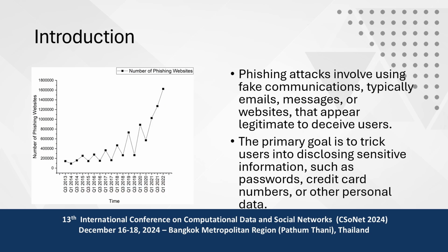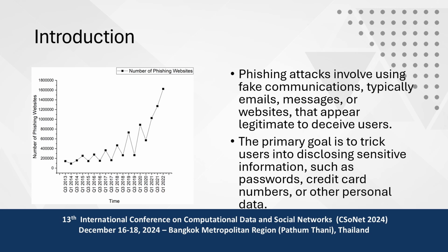So we can say that a phishing attack involves using fake communication, typically emails, messages, or websites. A phishing attack is not only limited to messages or fake emails. Nowadays, hackers also create fake websites, and they send the fake website link by email to a specific user. When the user clicks this link, they are redirected to the fake website.